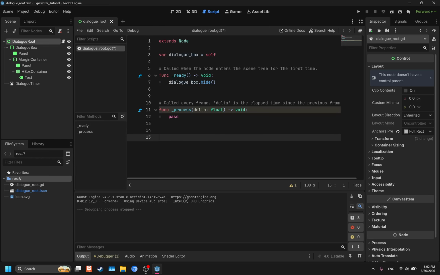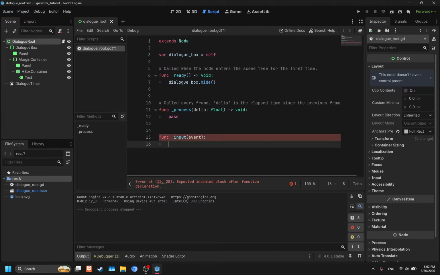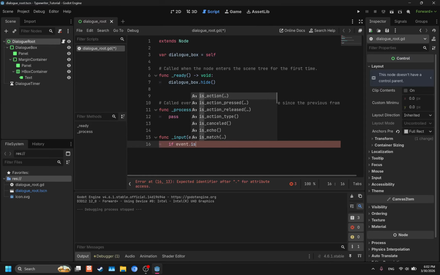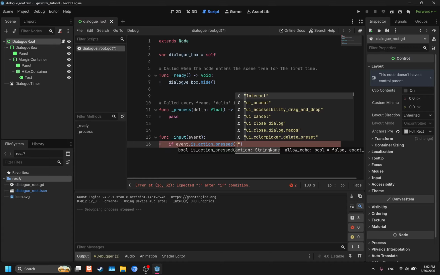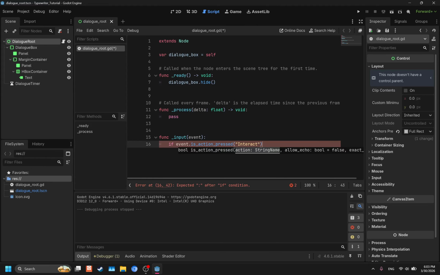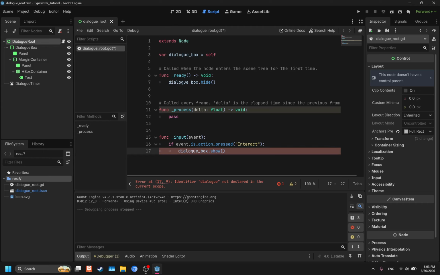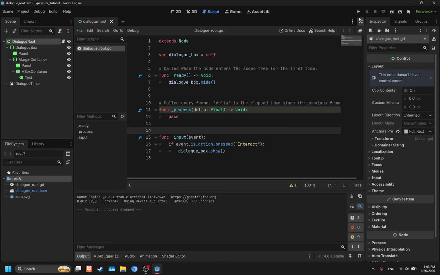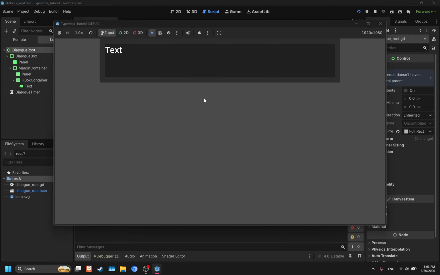So now we're going to actually get the player input. So for that, we need to do function underscore input parentheses event, and that's how we get the inputs. So we're going to have an if statement now that says if event.is action pressed, and then you're going to reference the exact name of the action you put in the input map. So interact, there we go. If that is pressed, then dialog box dot show. There we go. So now, if we press E, dialog box shows. Doesn't turn off though, that's fine, we don't really need that. We just want to know that this works.